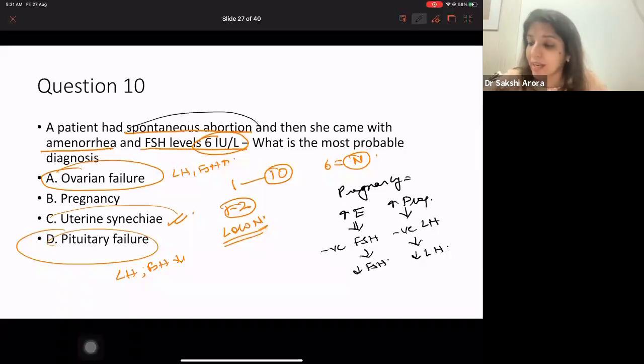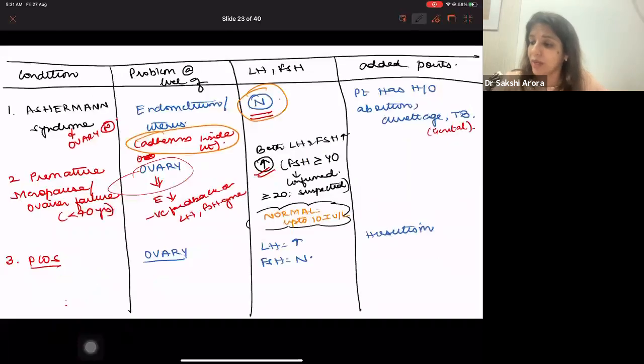And here they are telling you there is history of abortion. Just now I told you that whenever there is Asherman syndrome, the patient will give you a history of abortion or curettage or genital TB. These tables which I'm teaching you are very important for your MCQ solving, right?